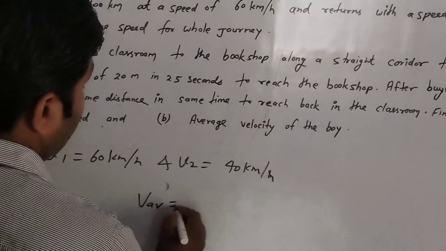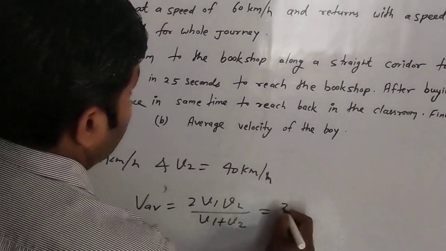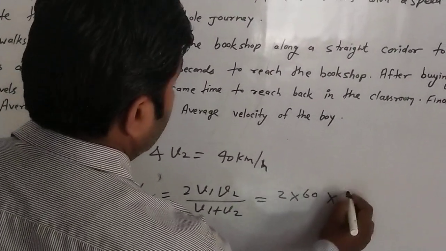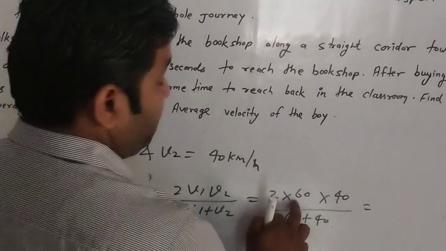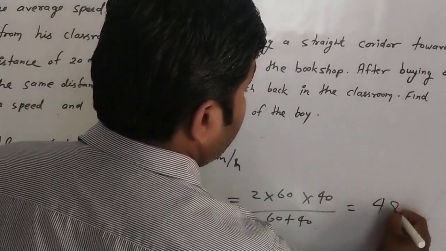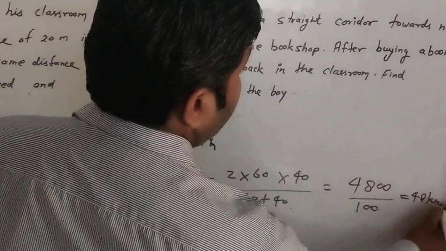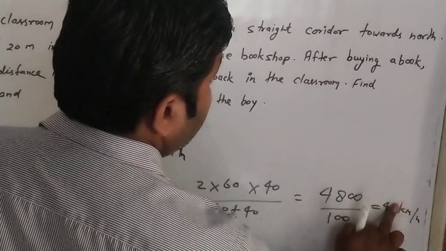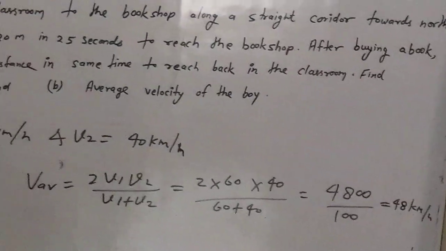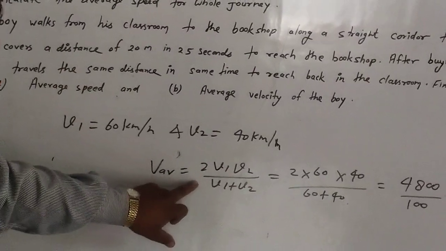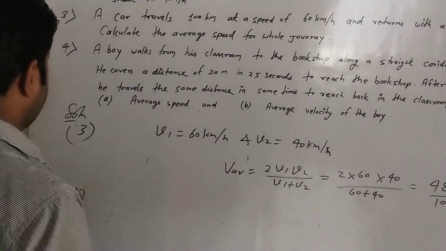Average speed Vav is equal to 2 V1 V2 upon V1 plus V2 is equal to 2 into 60 into 40 upon 60 plus 40 is equal to 2 times 6 is 12 and 12 times 4 is 48, 4800 upon 60 plus 40, that is 100, that is equal to 48 km per hour. This is the average speed of the car. Very simple. When we apply the formula, then we find the value. And last one, fourth. In fourth, there are two terms.